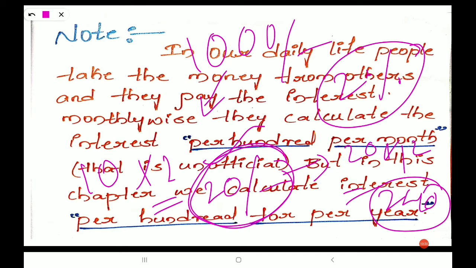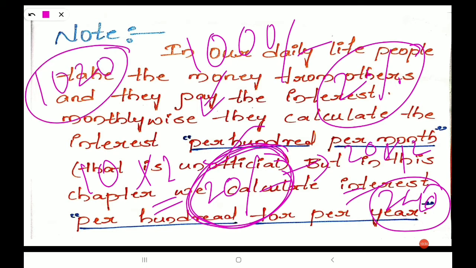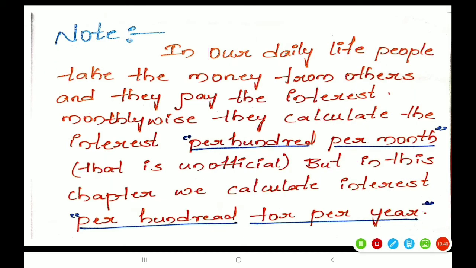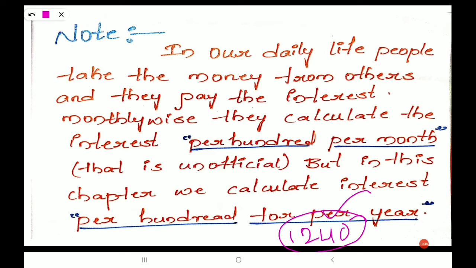In this chapter we calculate 20 rupees per year. After 1 year the amount will be 1020 rupees. As per general life, how much does it become? 1240 rupees. This is unofficial. I think you have got the concept.